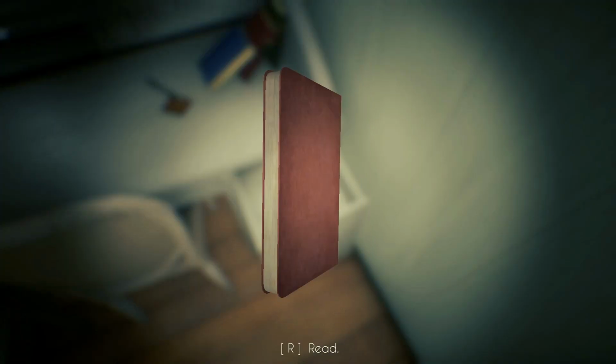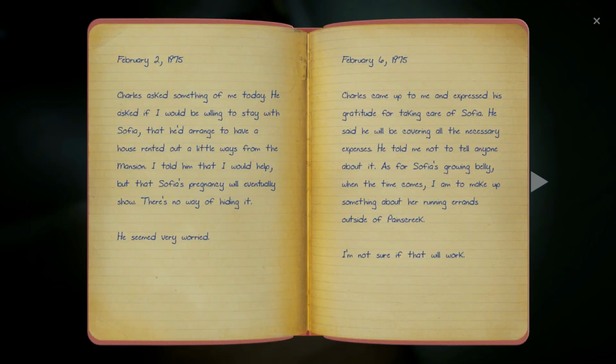Finding a diary in a desk drawer, it reads, February 2nd, 1975. Charles asked something of me today. He asked if I'd be willing to stay with Sophia, that he'd arranged to have a house rented out a little ways away from the mansion. I told him that I would help, but that Sophia's pregnancy will eventually show. There's no way of hiding it. He seemed very worried. See, I fucking knew she knew.